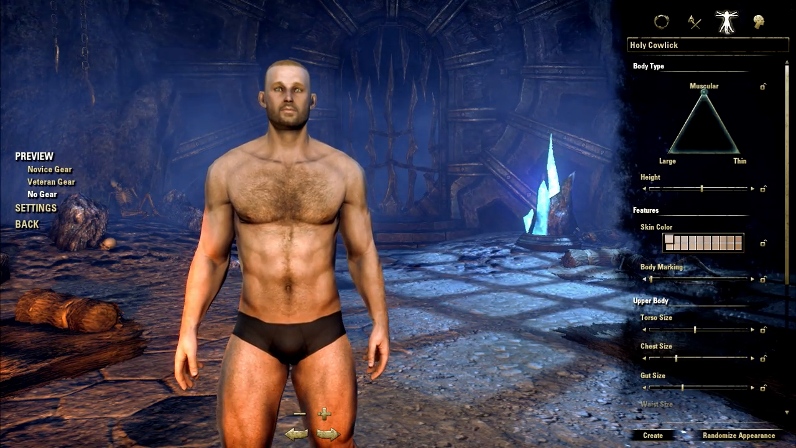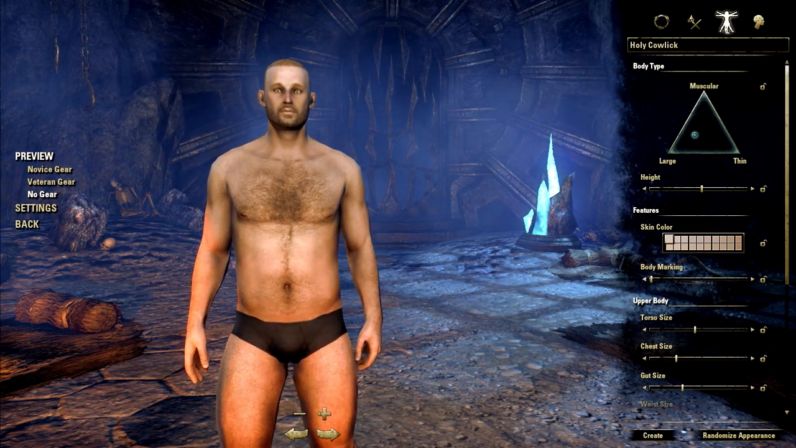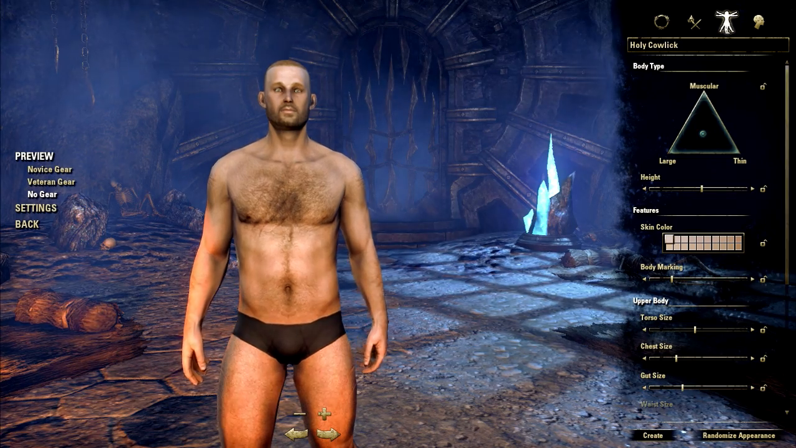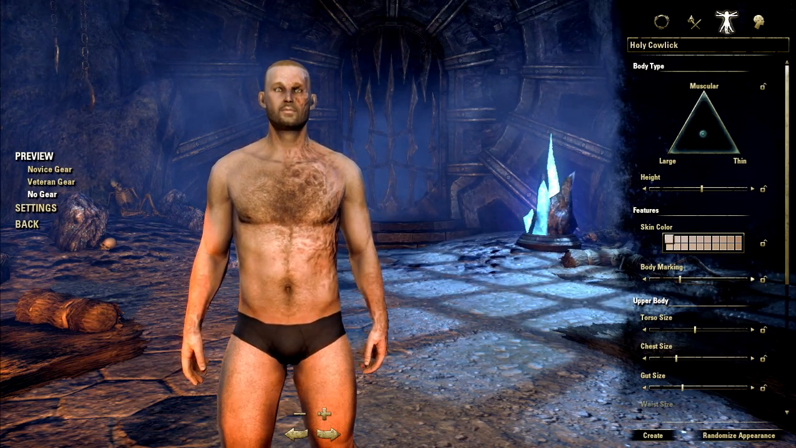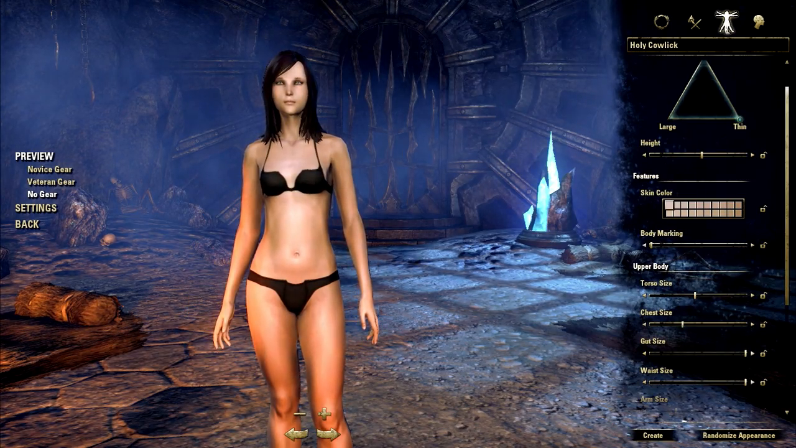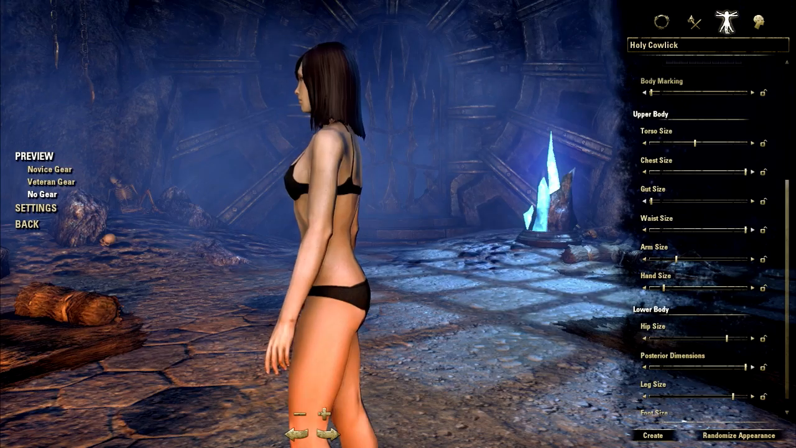Under the body tab, we can modify our body type anywhere between muscular, thin, and fatty. We can modify our height, skin color, give ourselves different body markings ranging from scars to tattoos, adjust our torso size, chest size, gut size, waist size, arm size, hand size, hip size, butt size, leg size, and foot size.